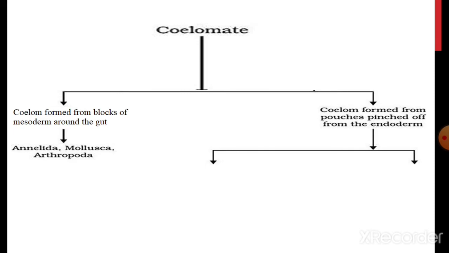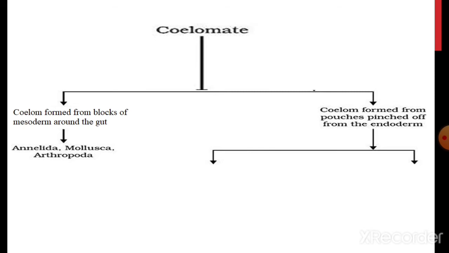For example, animals belonging to phylum Annelida, Mollusca and Arthropoda. These are all schizocoelomate organisms. Enterocoelom arises from outpocketing of the embryonic gut, meaning endoderm.